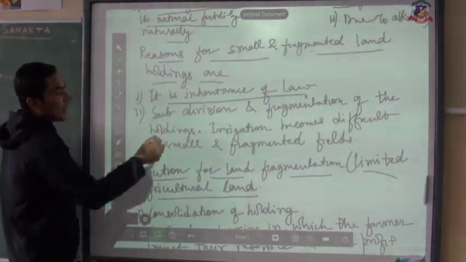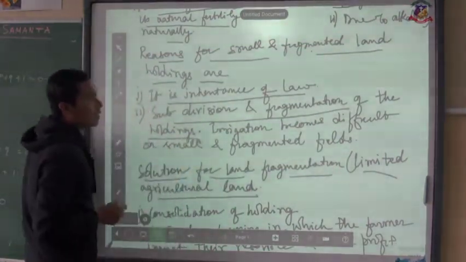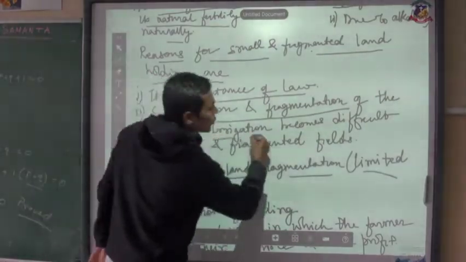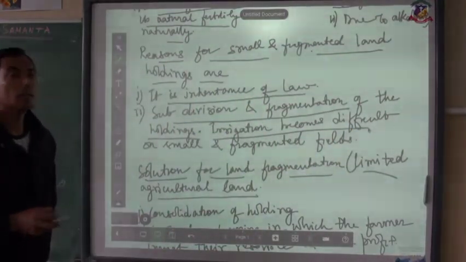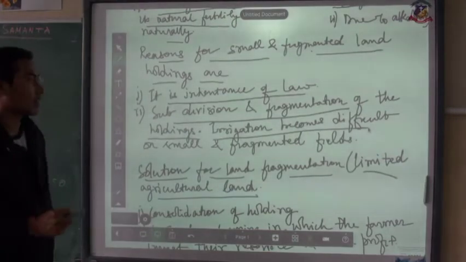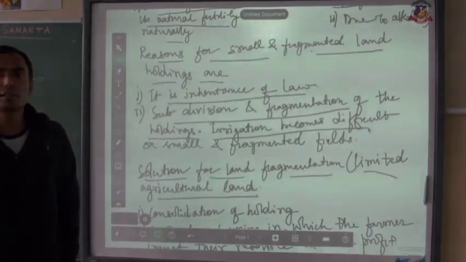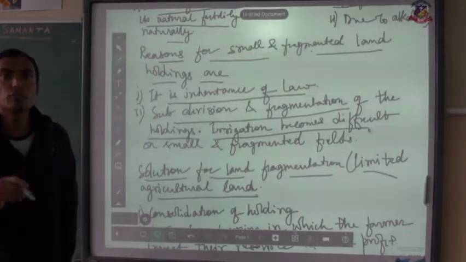Second point is the subdivision and fragmentation of the holdings. With subdivision and fragmentation of land holdings, irrigation becomes difficult. Whenever the land becomes smaller and smaller, irrigation becomes difficult, because modern methods of irrigation cannot be purchased for a small piece of land.